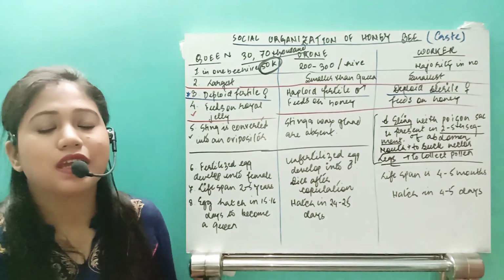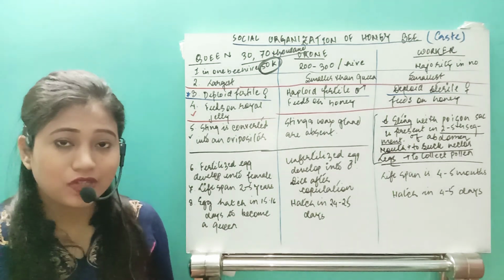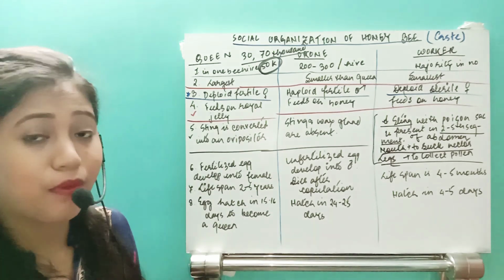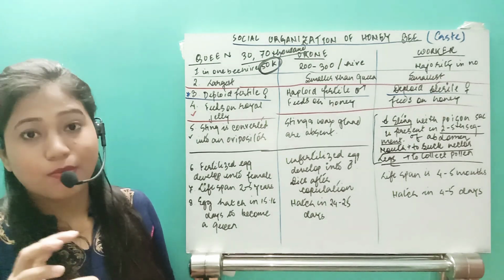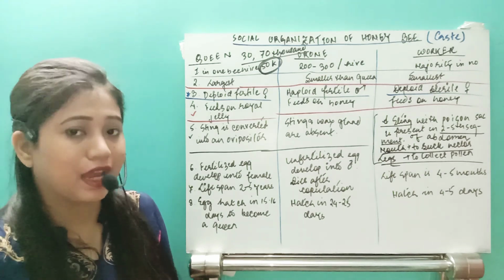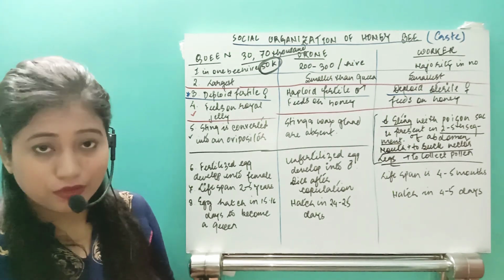rather their sting is now converting itself. Their mouth part will change, their leg part will change, their abdomen will develop a wax gland, sting, and poison gland. Then they will develop the pollen sac-like structure in the hind leg, where they can collect the pollen grain. Okay, so this is what actually happens during casteism.